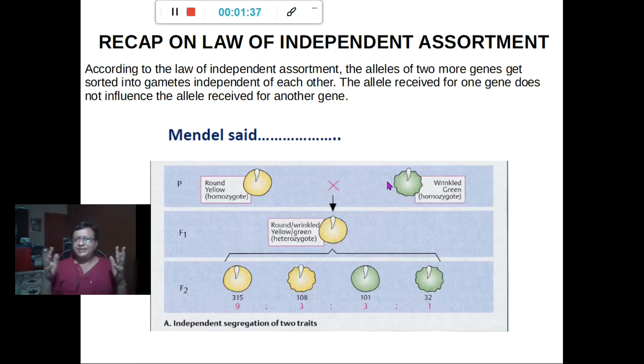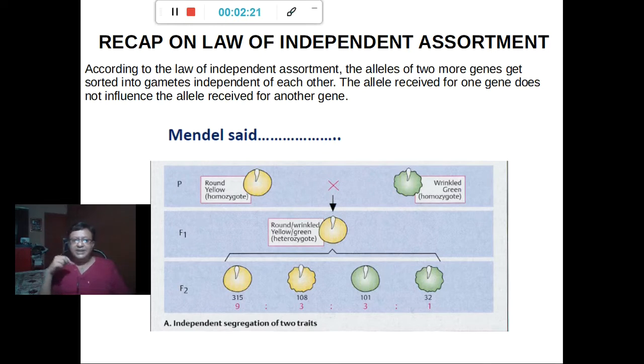When he selfed these in the F2 generation, as we know famously, he got them in the ratio of 9:3:3:1. So he got two new characters: a yellow wrinkled and a green round for the first time. In this case, there was an independent assortment of the gametes. This phenomenon made him give the principle of independent assortment, that the presence of round in no way influences the color of the pea. It can be green or it can be yellow. So this was independent assortment.